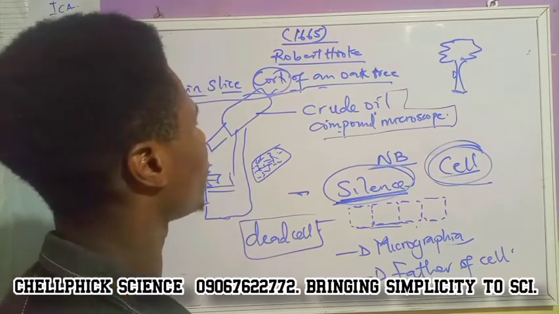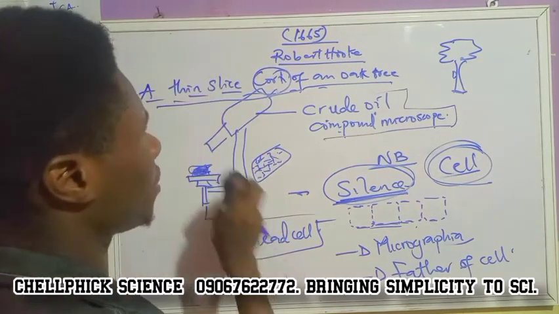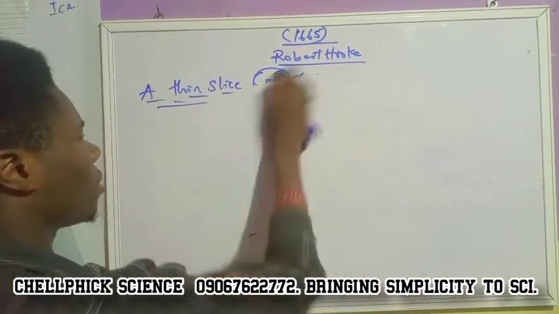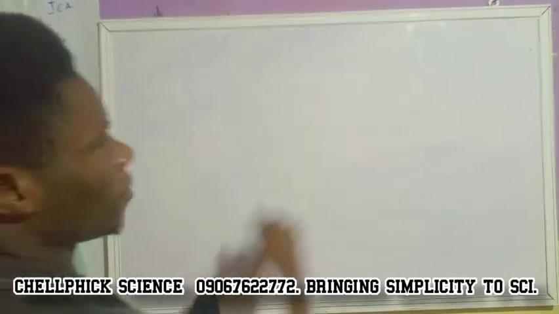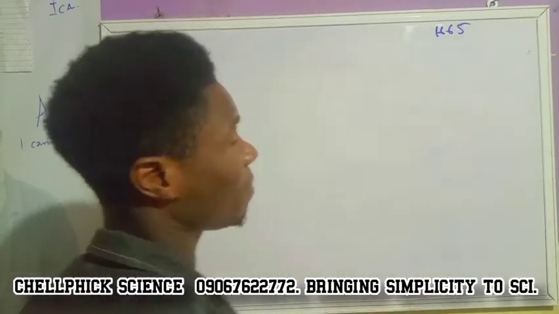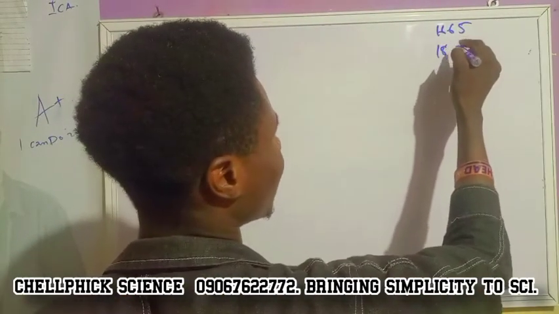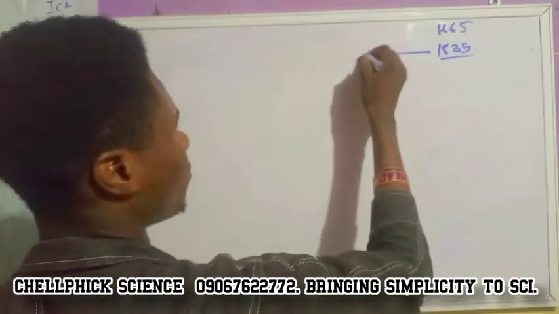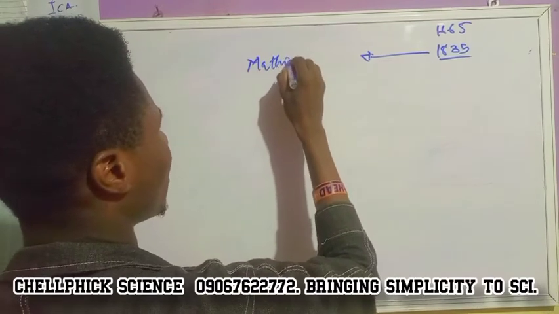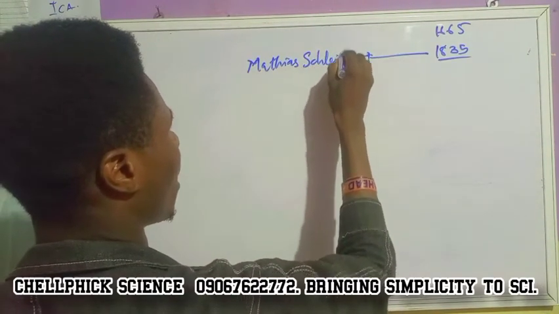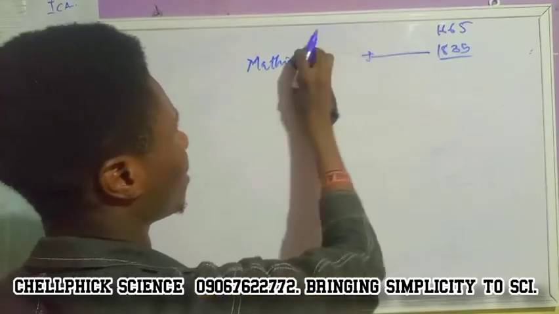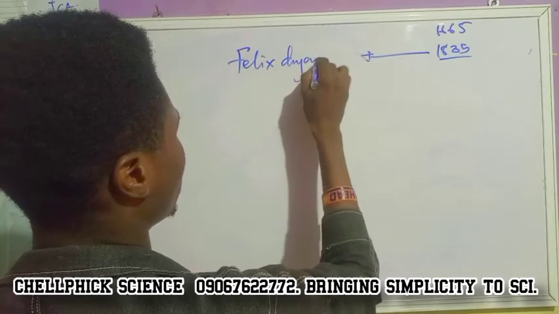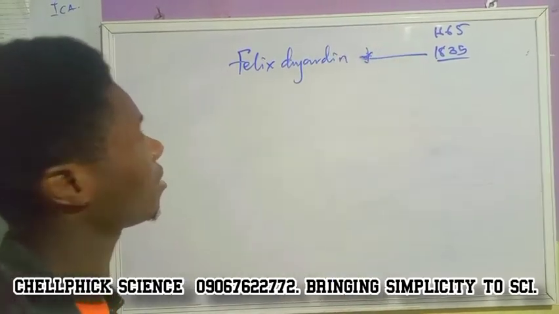So this is everything that was discovered by Robert Hooke in 1665. So after Robert Hooke, we move on to another scientist. As years increased, don't forget Robert Hooke started his own in 1665. As early as 1835, a great scientist emerged, a scientist known as Matthias Schleiden. So he is another scientist that emerged, sorry, it's not Matthias Schleiden, rather Felix Dujardin. I'm very sorry for that. So a great scientist known as Felix Dujardin.